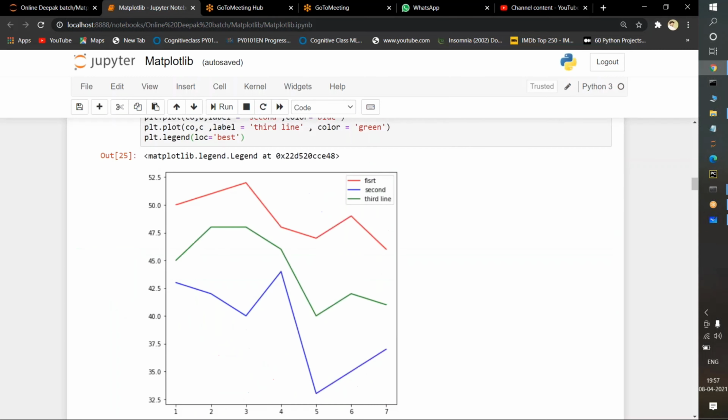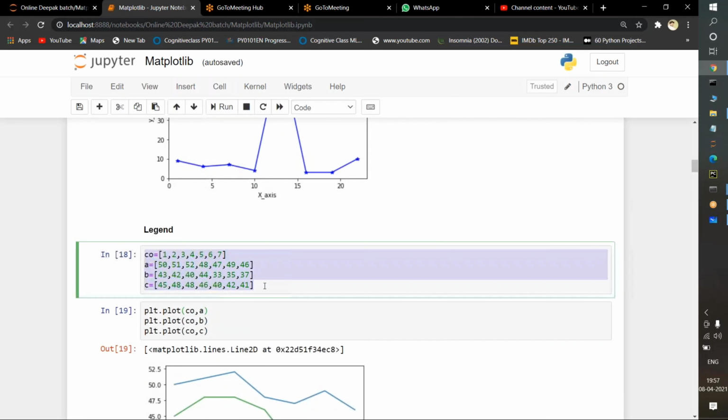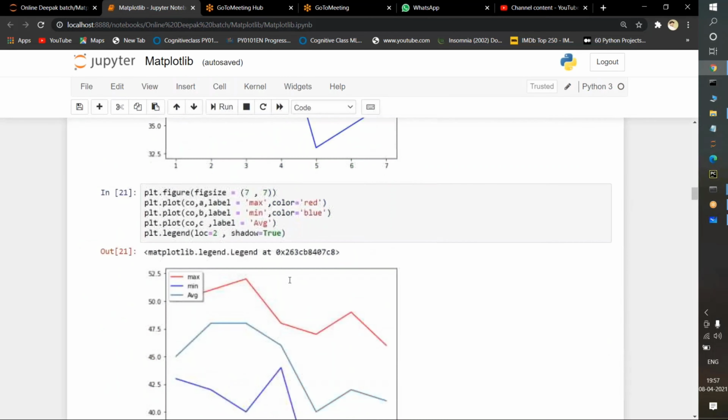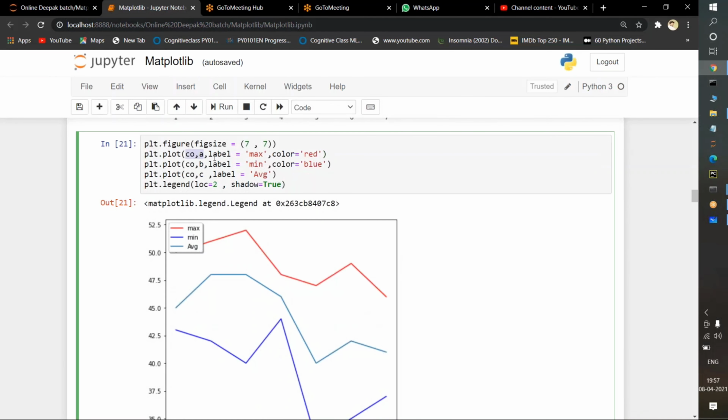What are CO and A here? I am explaining once again. CO and A, B, C are the variables here. So CO and A I'm taking, and I'm passing a label text as max, and I'm passing the color red. Here CO to B I'm passing the label minimum, and the color I'm passing here is blue. And in this plot, I'm plotting COC and the label I'm passing here is average. By default it will select one color, either green or yellow, whatever it may be. See here, location is equal to 2, and shadow I'm passing as true here.